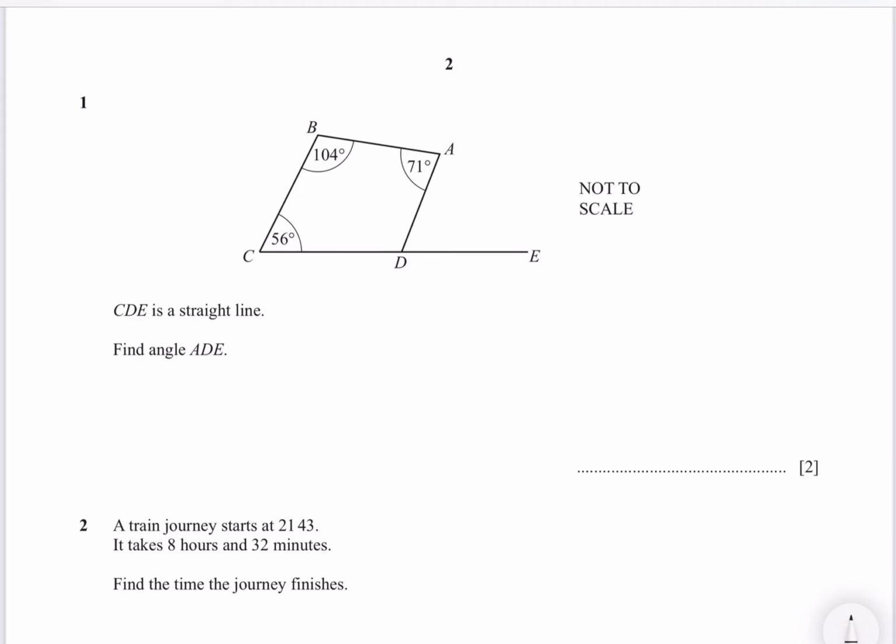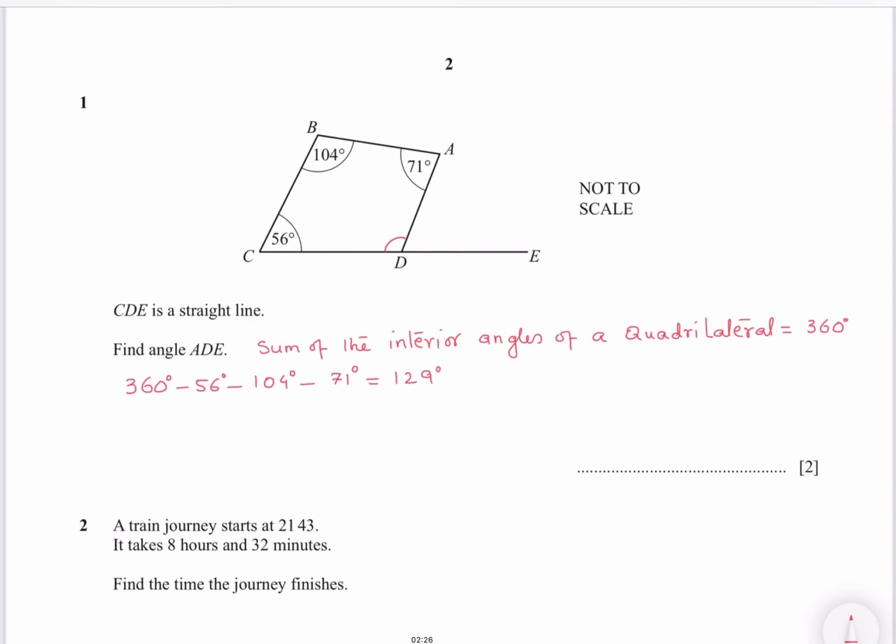So first try to find the angle inside the quadrilateral. The sum of the interior angles of a quadrilateral equals 360 degrees. So subtract all the three angles given inside the quadrilateral from 360. So you get 129 degrees. Now CDE is a straight line. Subtract 129 from 180. So you will get the answer 51.